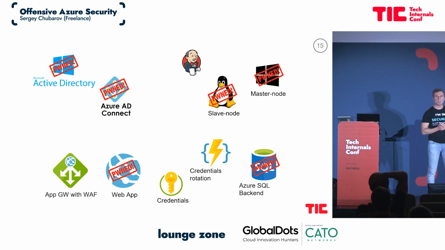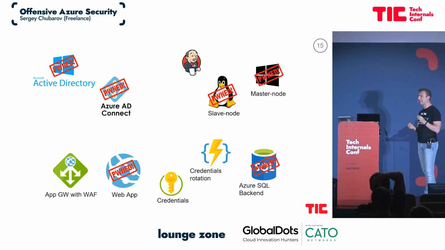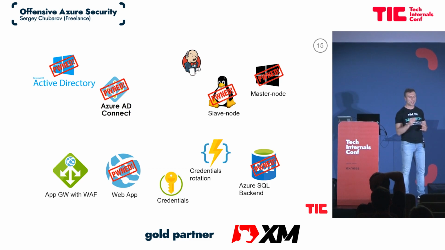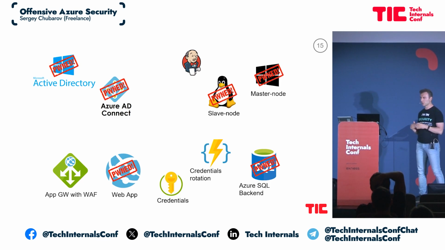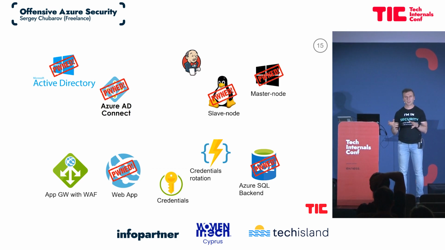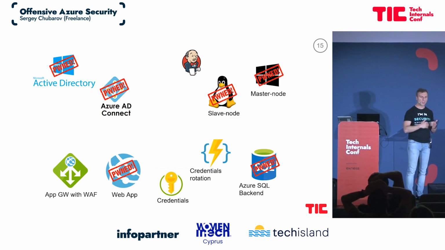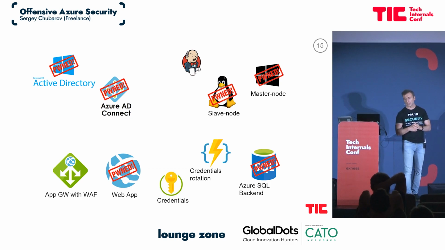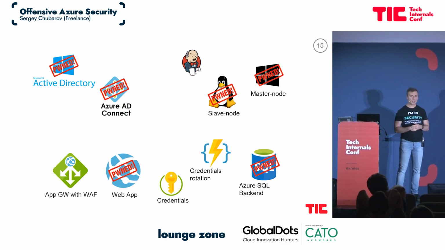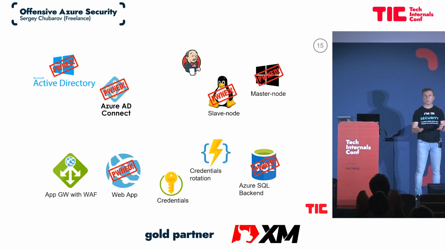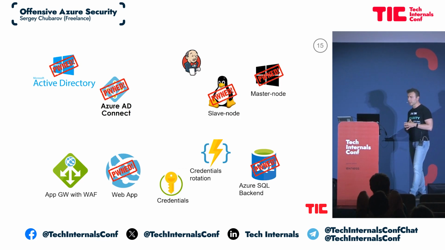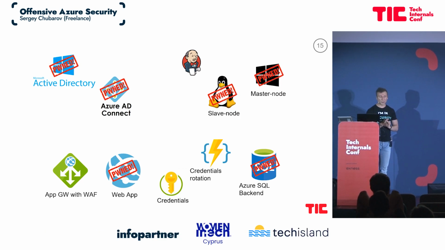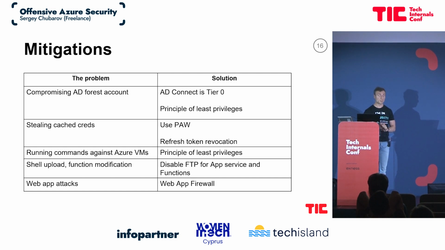When you work with the cloud, most of the time the cloud itself is not vulnerable by design, because even if Microsoft, AWS or any other cloud provider finds some problems, they quickly fix them. So it's not vulnerable all the time, like on-prem software that can stay vulnerable because it didn't install an update. But what may happen in the cloud is that you just misconfigure it. And because it's public, those misconfigurations can be quite dramatic. That's why you need to make sure that your configurations are safe.